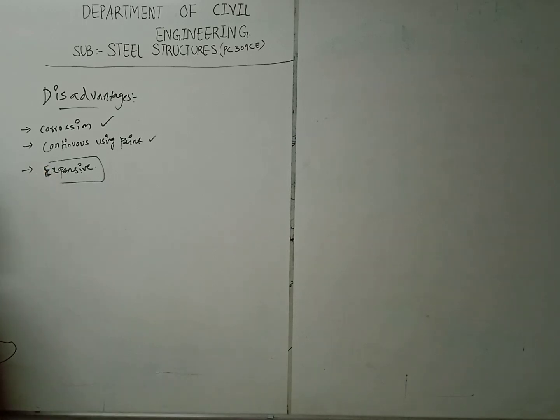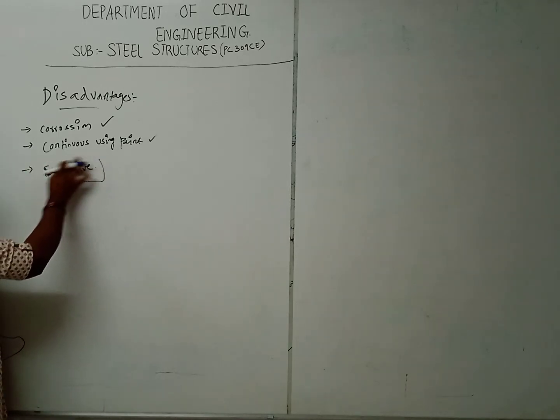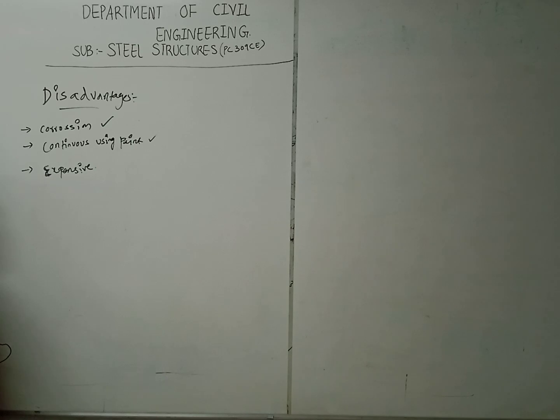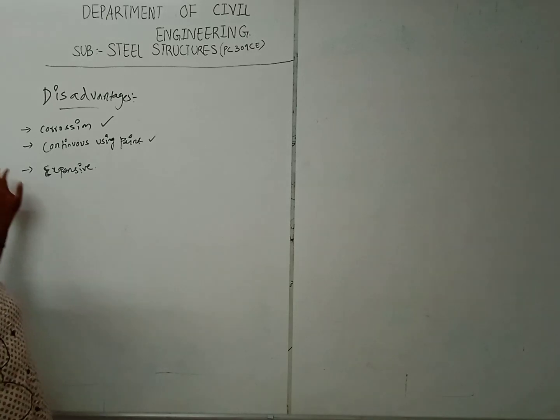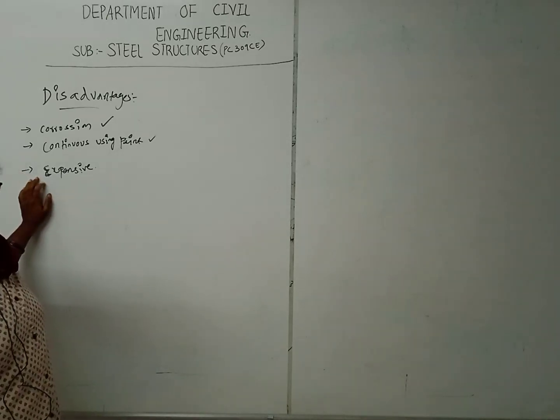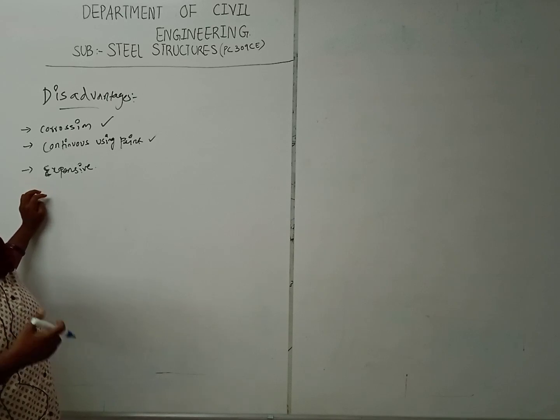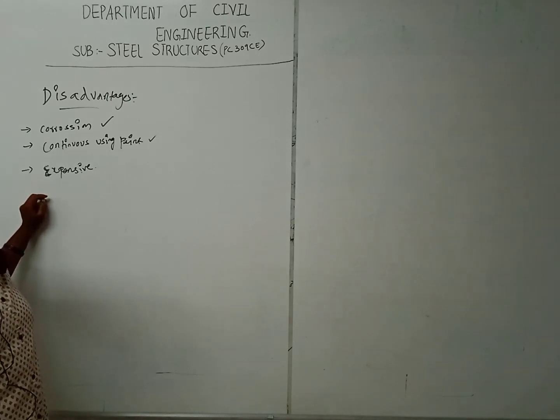Whenever a fire accident occurs, the steel will get heated easily. In the market, you can find steel in the form of rolled sections, or else we get raw steel and make it into rolled sections.